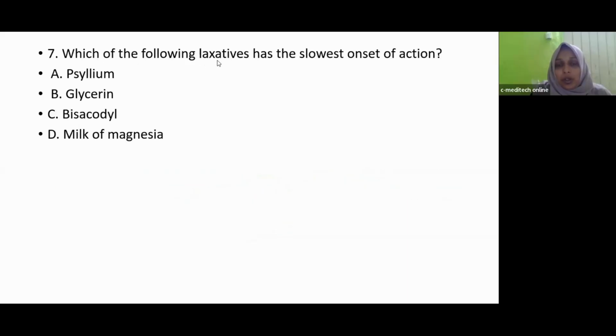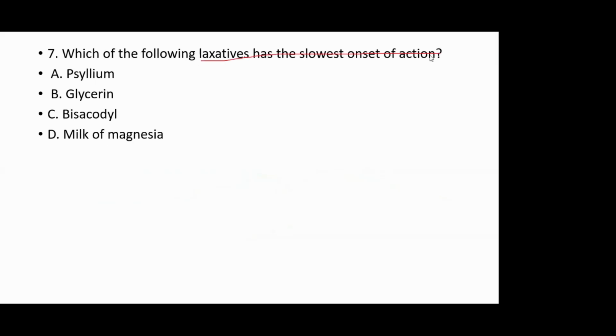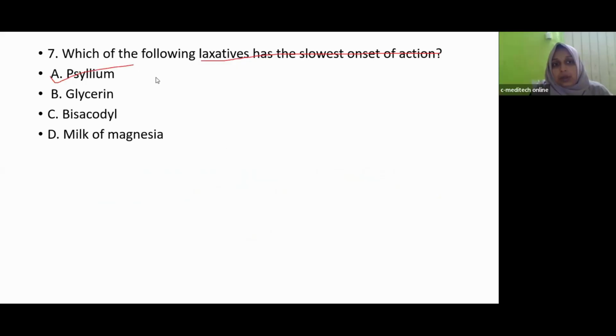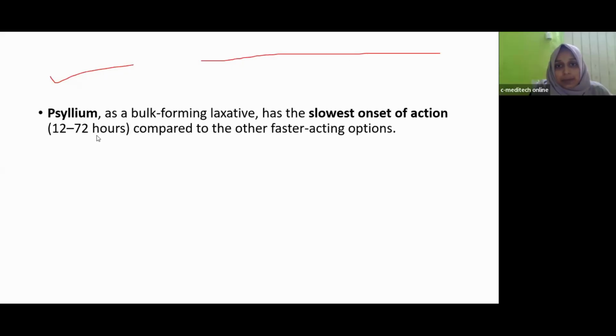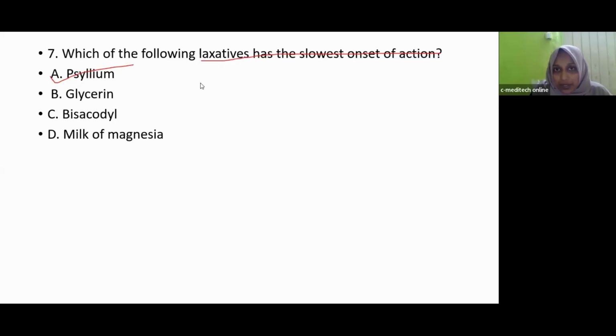Next question, which of the following laxatives has the slowest onset of action? Option A, psyllium. Option B, glycerin. Option C, bisacodyl. Option D, milk of magnesia. Option A, psyllium is the answer. When we take psyllium, it takes about 12 to 72 hours to produce its laxative action. So it has the slowest onset of action.